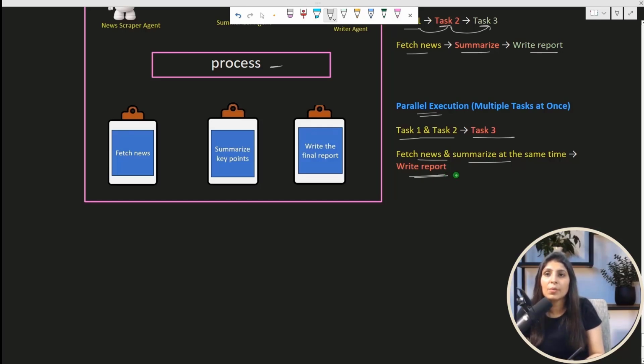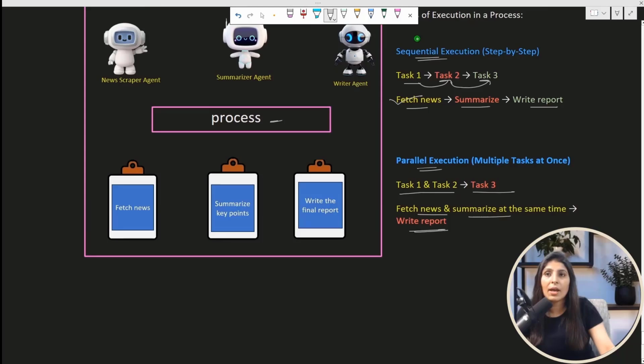which is writing a report. So over here we are doing parallel execution. This fetching news and summarization, we are performing parallelly. So we can either use the sequential manner, or we can execute this as parallel execution. So this is what process is.